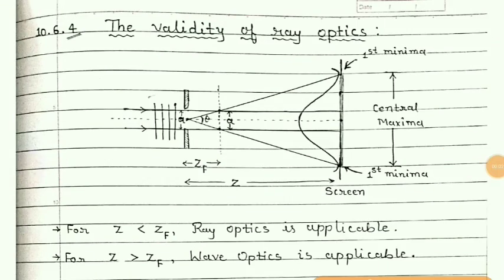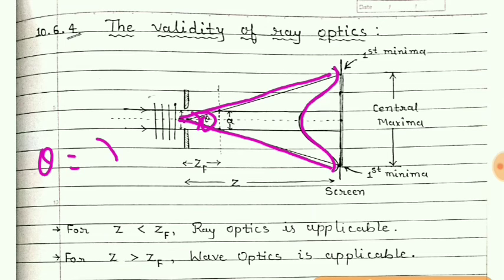Now from the figure it is clear that the angular width of the central maxima, that is theta, is equal to lambda by a, because this width is obtained between these first minima and this angle is theta, and we know that for the first minima the condition is theta equals lambda by a.